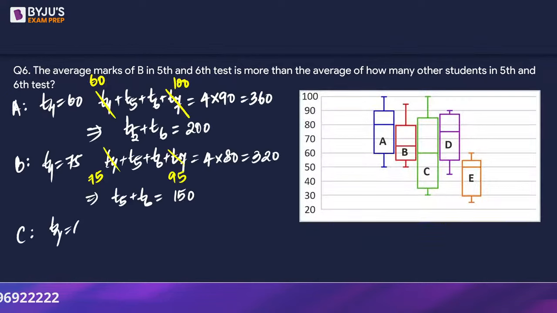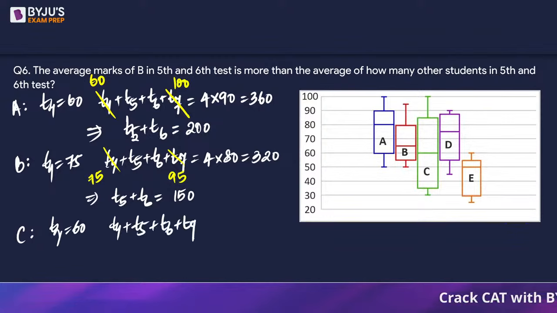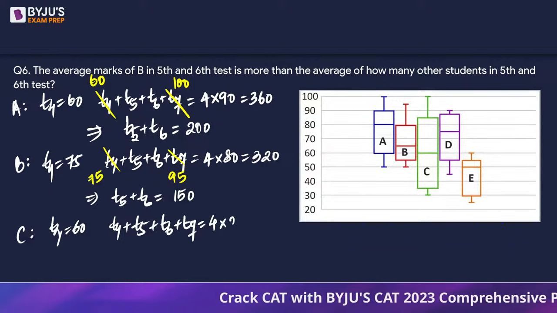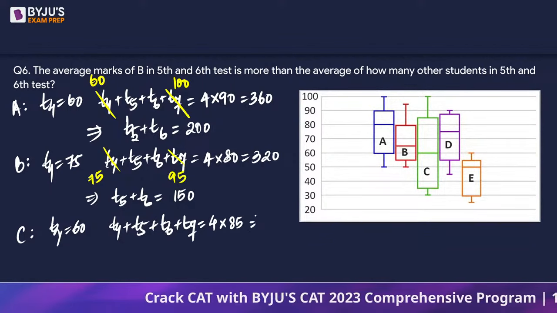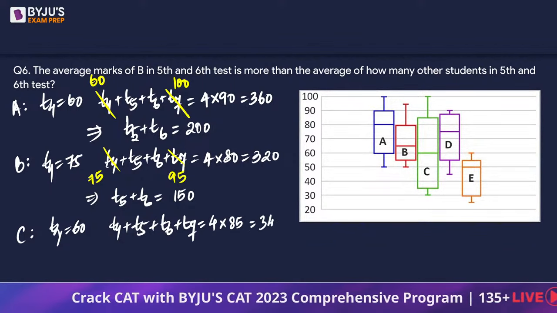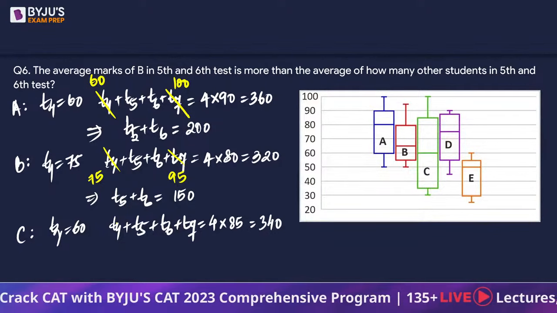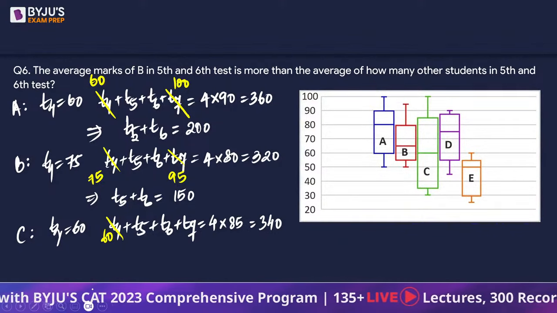Similarly for C, we know that 60 था 4th subject में. So T4 plus T5 plus T6 plus T7 for student C is going to be 4 into ऊपर वाला number, which is 85, which is going to give us 340. And we also know that T4 is 60. Previous question में solve करा है.